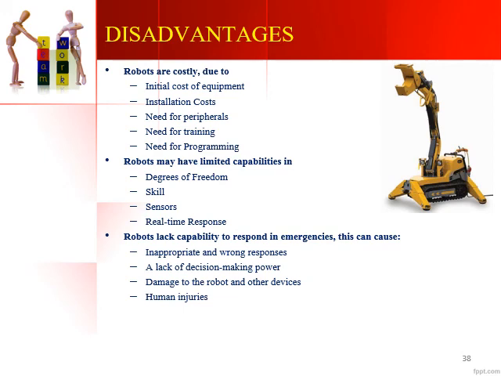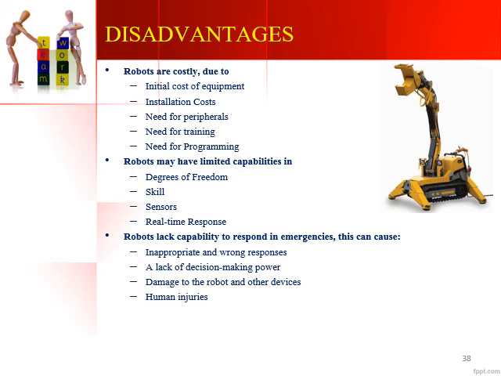So it will lead to inappropriate and wrong responses from other machines, and it may also damage the robots and the other devices which are in the plant. It will damage those devices as well, which may also lead to human injuries. Since the robot lacks decision making power, it cannot decide things on its own.